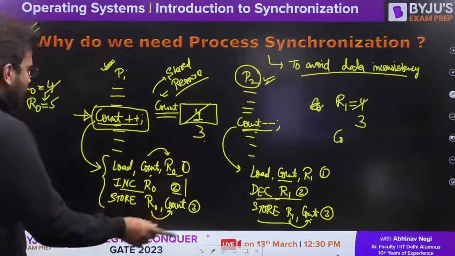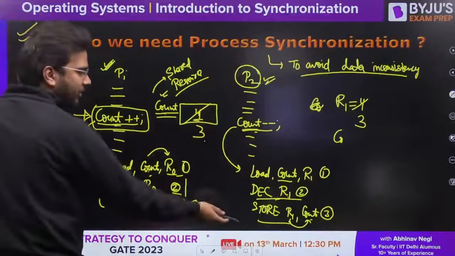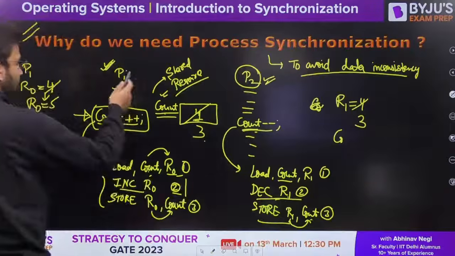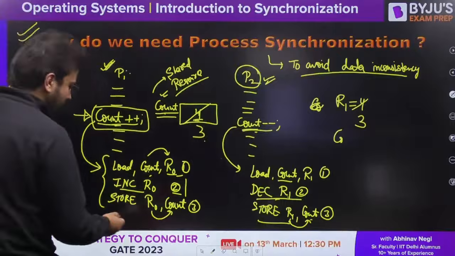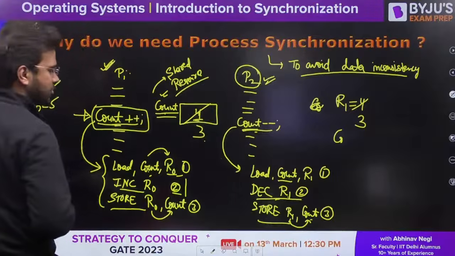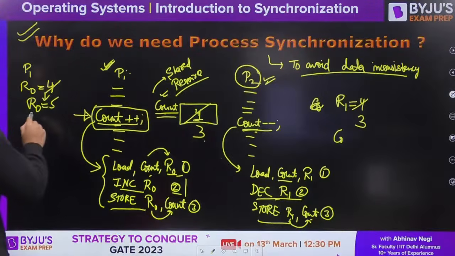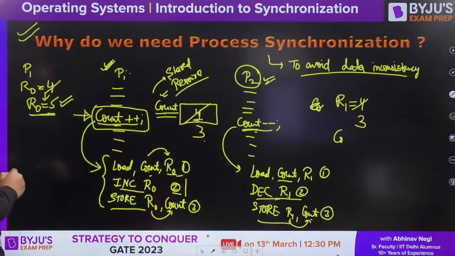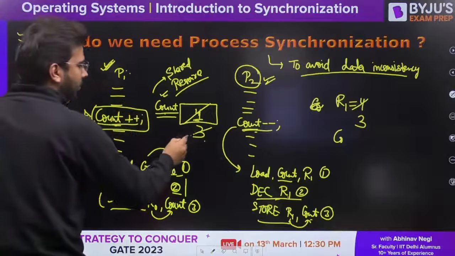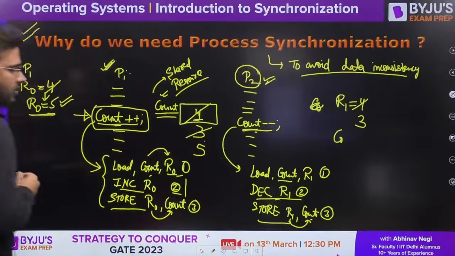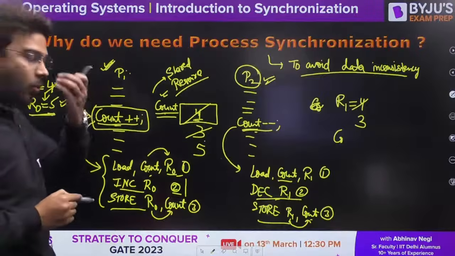Clear? Now let's say after complete execution of P2, P1 gets the CPU back again and now it is executing its third instruction. So what will it do? In its general purpose register, it has the value 5. So what will it do? It will update count by 5.